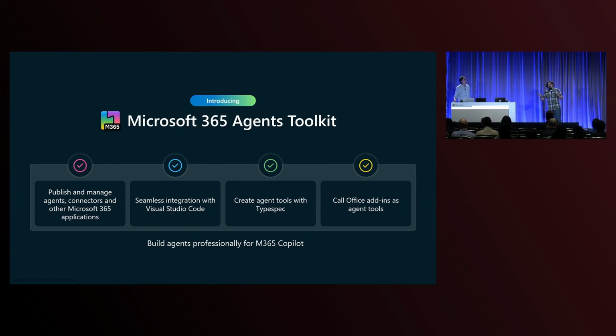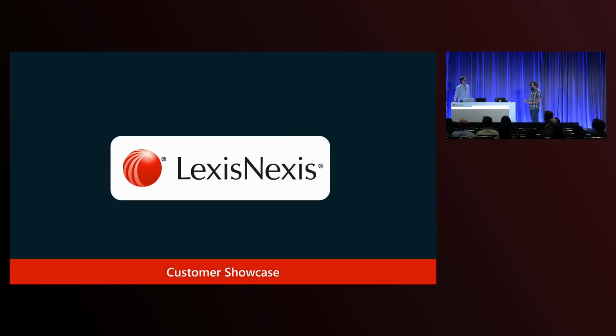But it's a much simpler way than trying to manage hundreds of lines of an open API spec. And the coolest one that I'm most excited about is you can now call Office add-ins as agent tools. If you've got add-ins, you can call them from your agent across Word, Excel, and PowerPoint. I want to show you this demo.